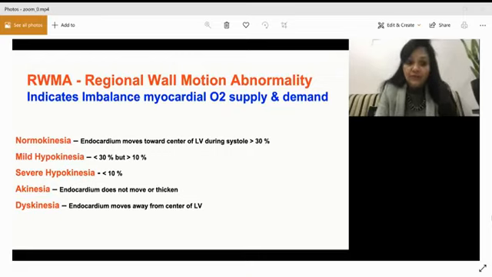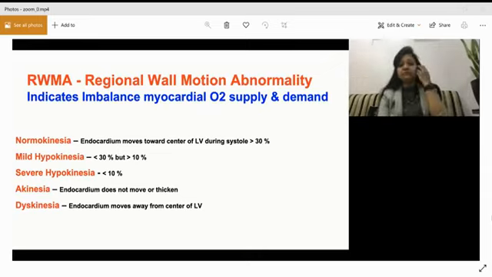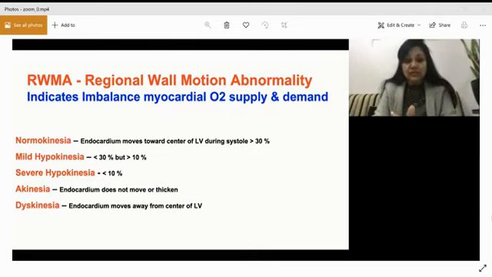So, how do you diagnose? Is it very important? The word RWMA may be intimidating for you, but it is not. It is very easy. Every echo report has RWMA mentioned in it. It will be in the form of mild hypokinesia of the anterolateral wall of LV, or severe hypokinesia of the anterior wall of LV, or something like that. So today let us see what all this is.